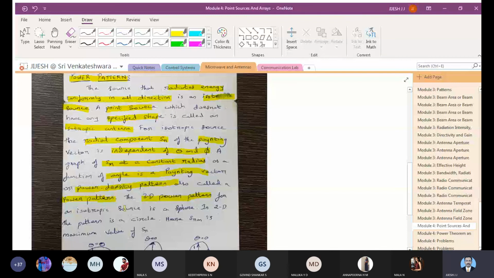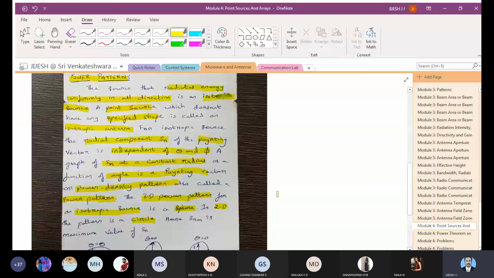Here the point source is also called an isotropic source, and it does not have any specified shape, and it is called an isotropic antenna, which I have already discussed before. It is independent of theta and phi.